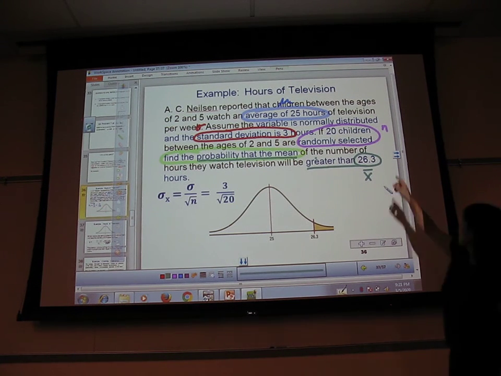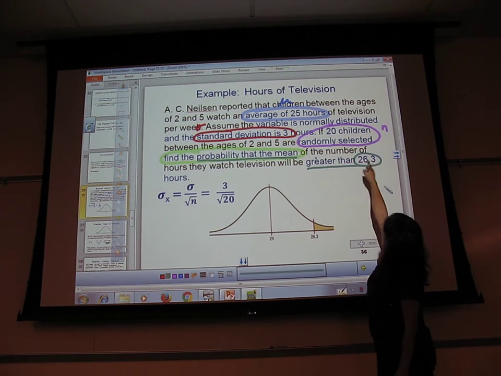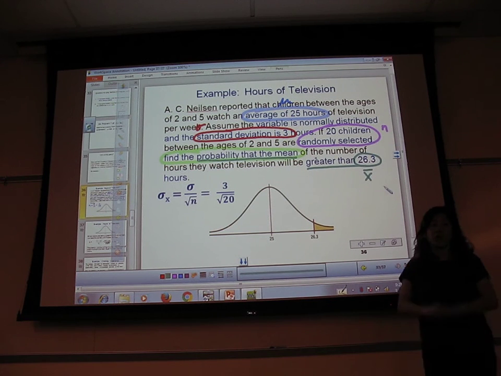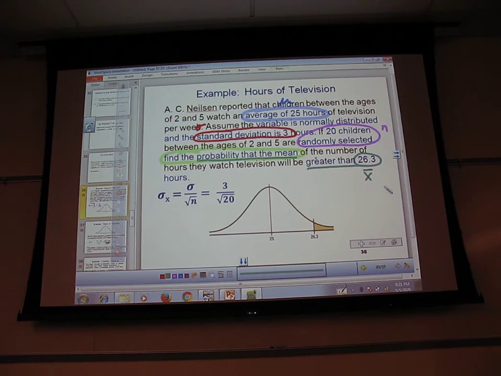The sample mean. You have a sample, that mean, that's your x bar. Just the general average, no samples associated with it, like the top one. Children between the ages of 2 and 5 watch an average of 25 hours. Is that a sample? No, it's not a sample. That's just a regular mu.